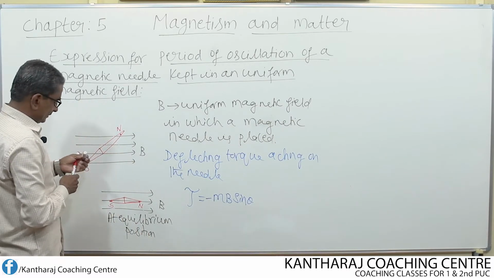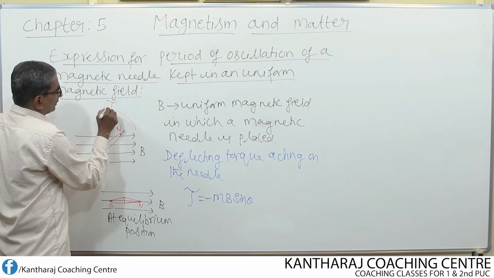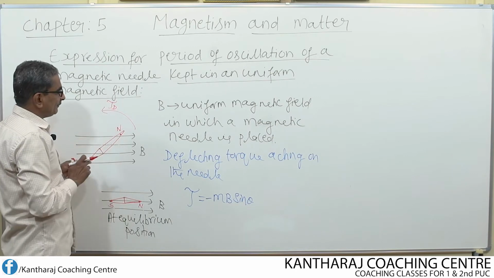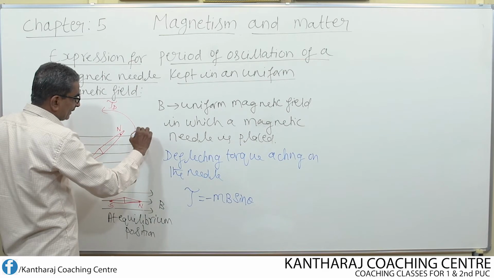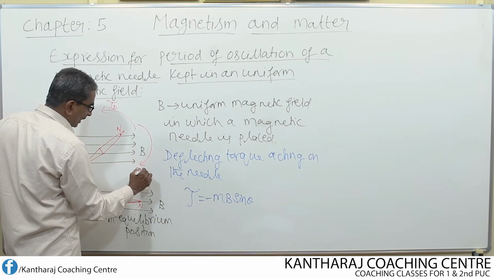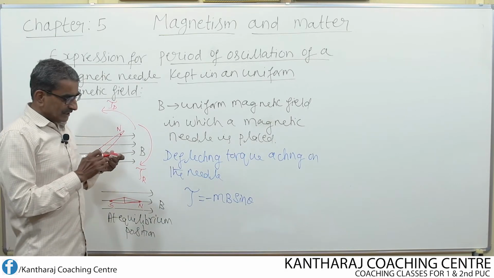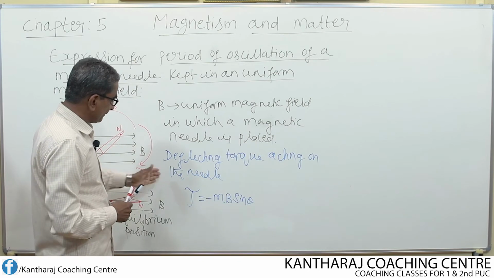Suppose the deflecting torque tau d, torque is represented by tau, d stands for deflecting, is in anti-clockwise direction, then restoring torque tau r will be in clockwise direction. So it clearly shows that deflecting and restoring torques are in the opposite direction.